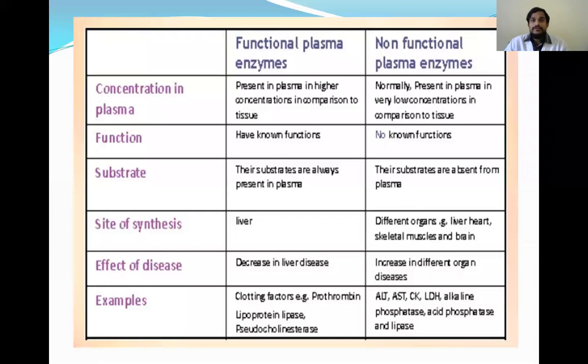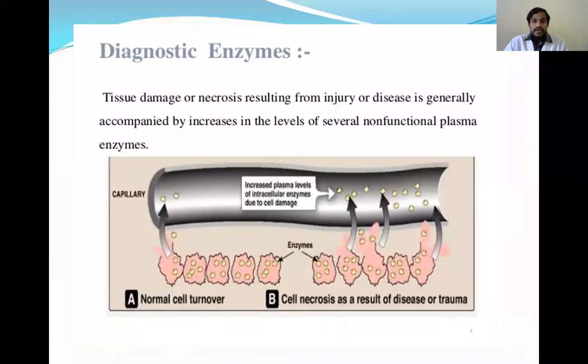And this is the difference between the plasma enzymes and non-functional or cellular enzymes. You can go through this: what is the difference in the function, the difference in the site, and the difference in the effect of diseases. And you can see the examples also. And coming to the diagnostically important enzymes, mostly we know that the plasma specific or functional enzymes are useful in the diagnosis of the diseases.